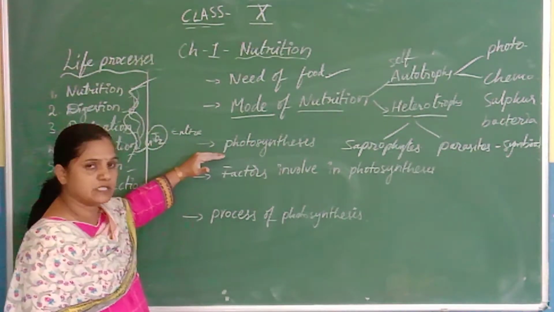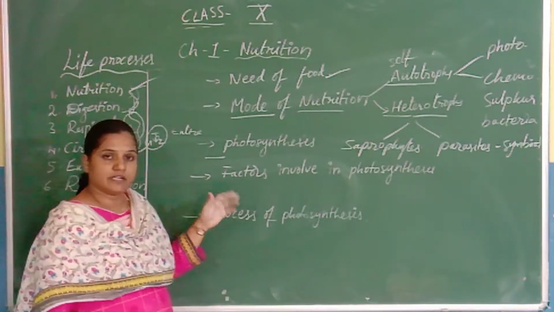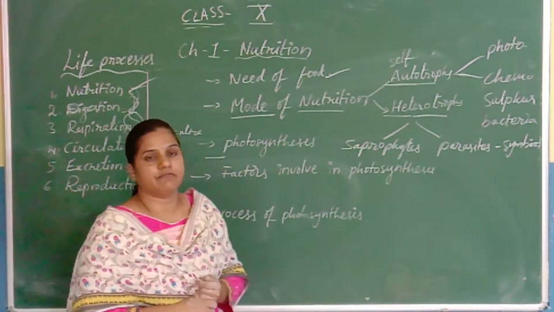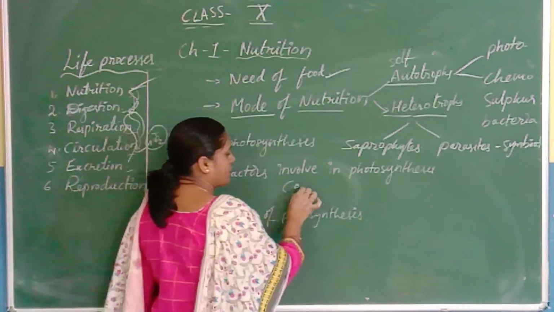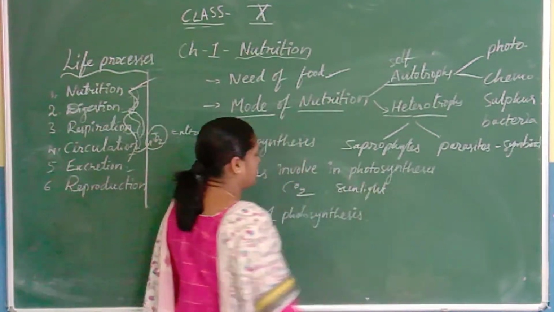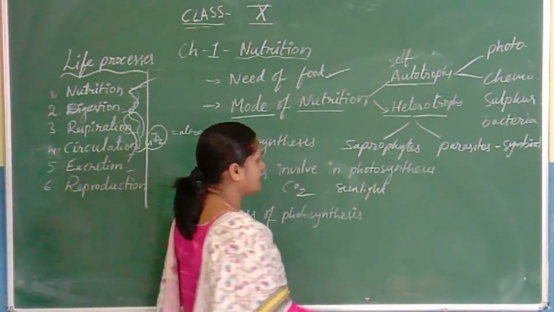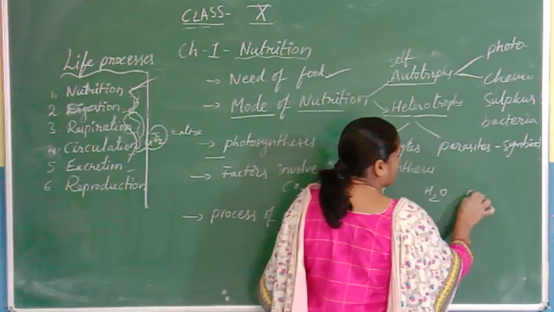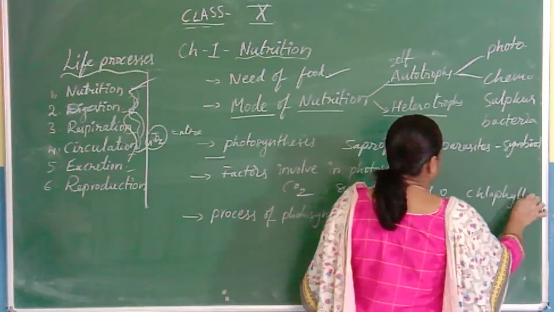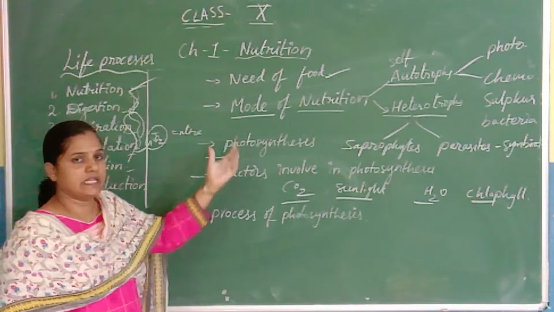For the photosynthesis process, the plants require some factors, and these factors are divided into two types that we already discussed: external factors and internal factors. External factors are carbon dioxide and the sunlight, which are obtained from outside of the plant, whereas internal factors are water and chlorophyll, which are already present inside the plant. With the help of these four factors, the photosynthesis process is carried out.